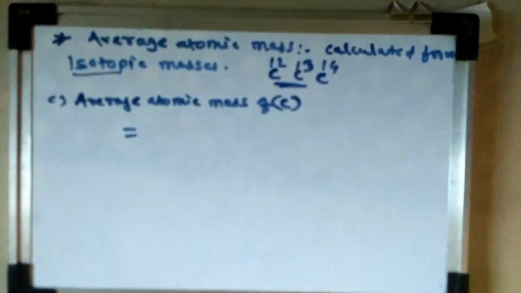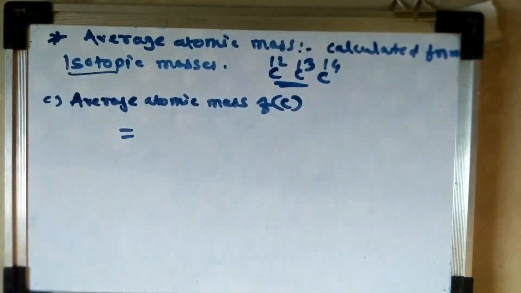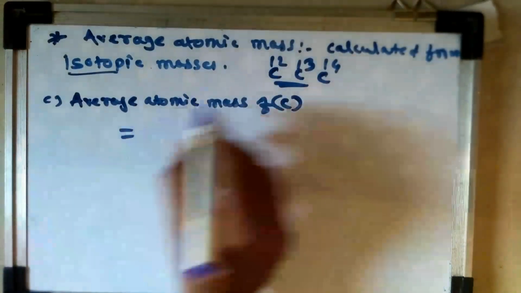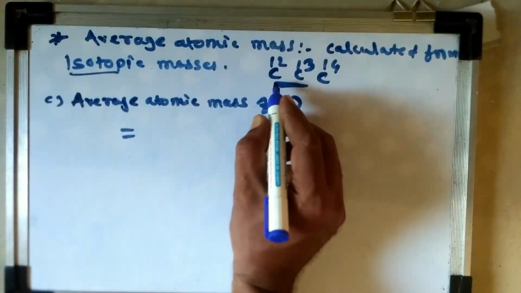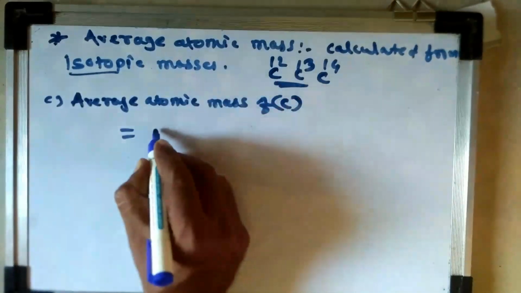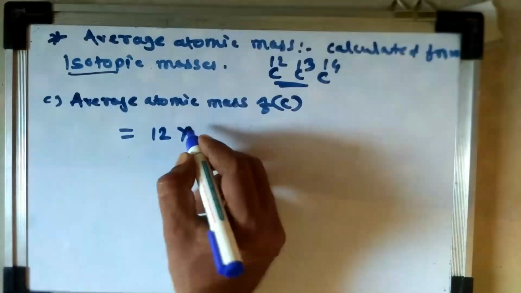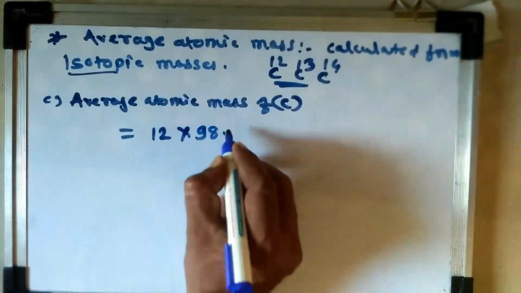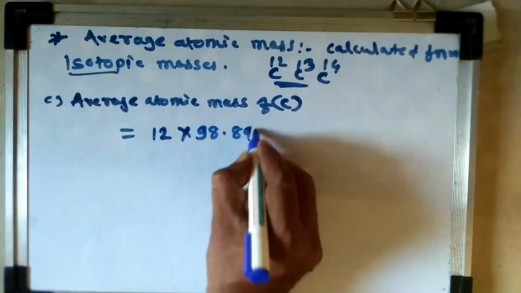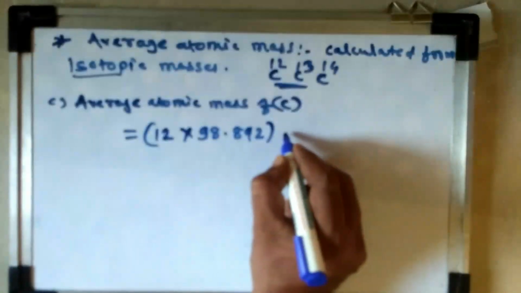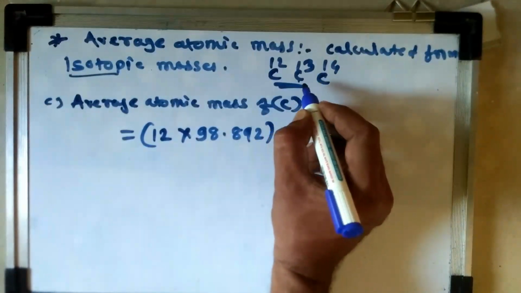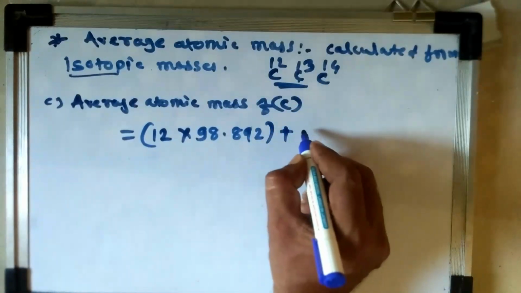From their atomic masses, we can calculate the average atomic mass of carbon. Therefore, first consider C12, atomic mass of C12 is 12 into, the percentage found is 98.892.